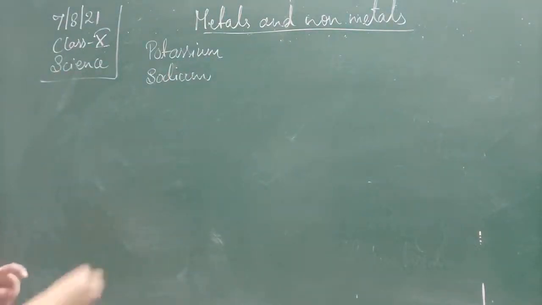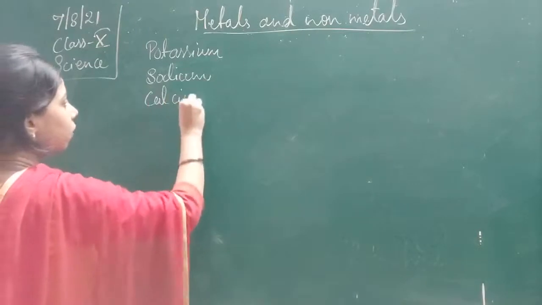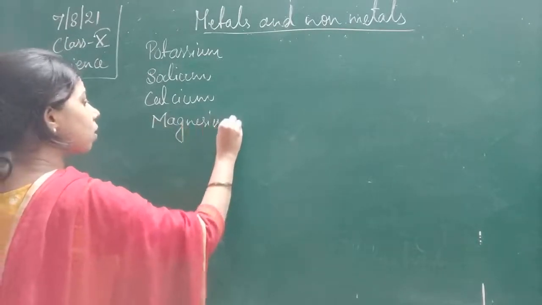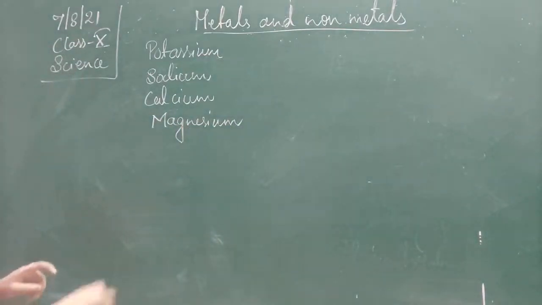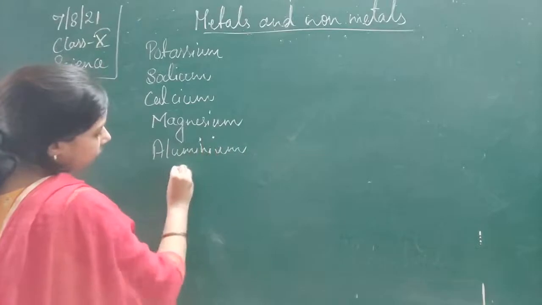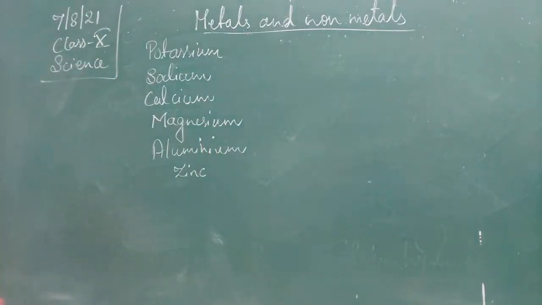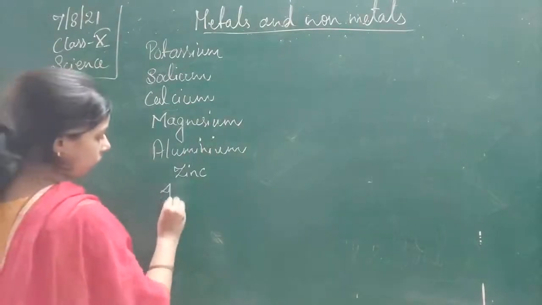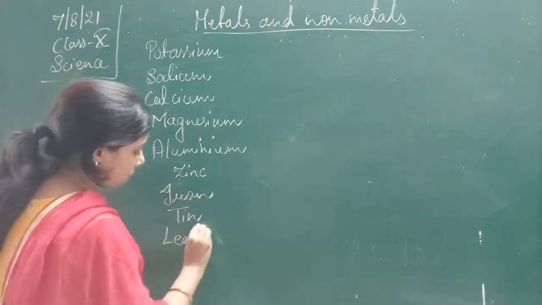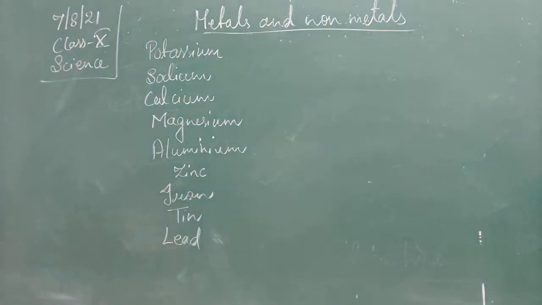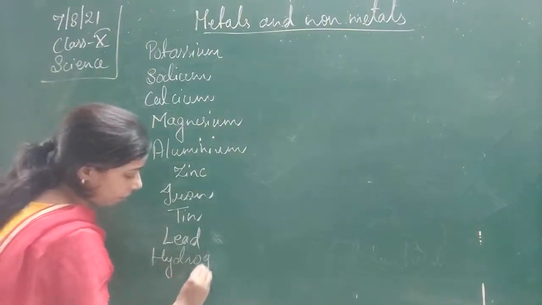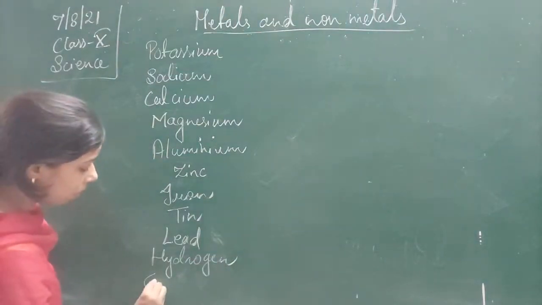Then calcium, then magnesium, aluminium, zinc, iron, tin, lead, hydrogen, then copper.